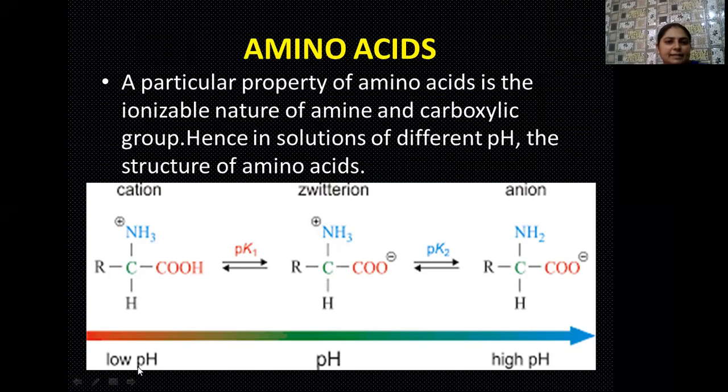Then if the amino acids are kept in a neutral pH, the zwitterionic structure of the amino acid is visible to you. And if the pH is very high, that is, the basic pH, then the anionic structure of the amino acid is visible to us.